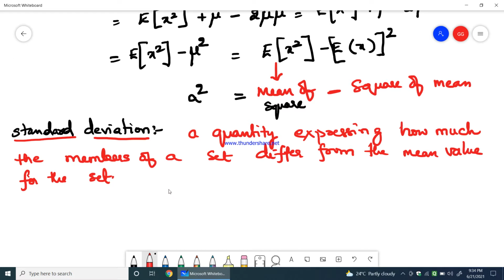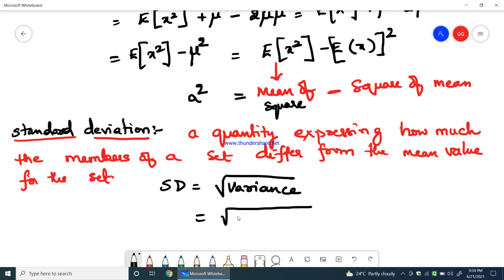Now mathematically, standard deviation is equal to the square root of variance, which is equal to the square root of E of x square minus E of x the whole square. This is what standard deviation is about.